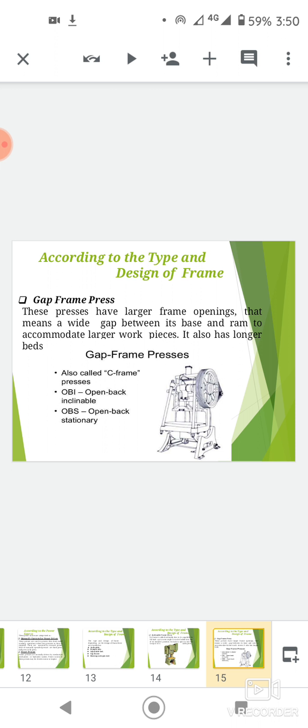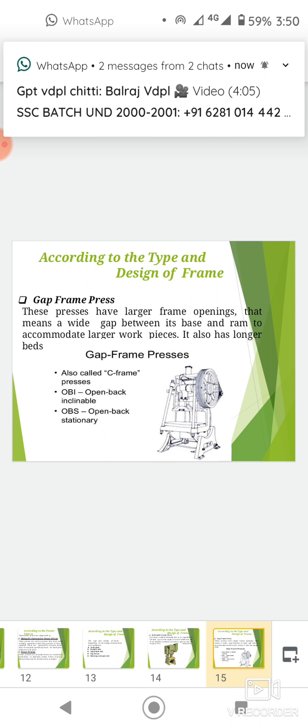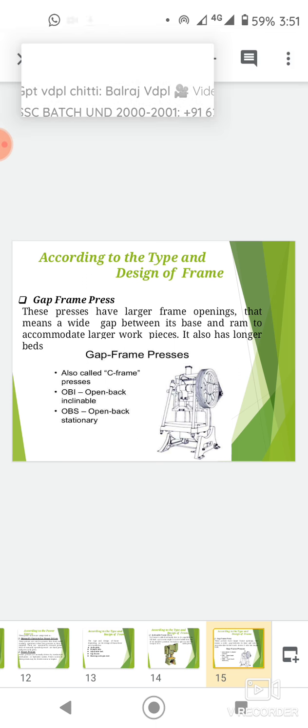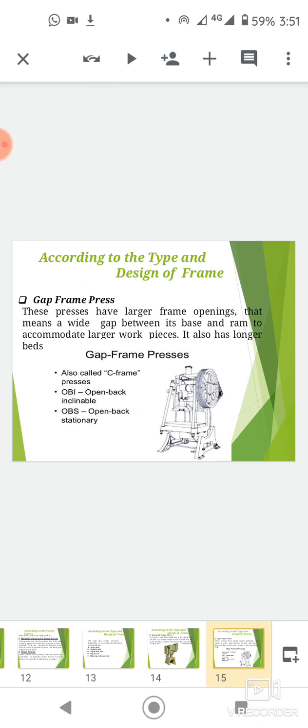Gap frame. Gap frame is made in the form of a C below the ram. This gap facilitates ease in die setting and feeding the stock and permits the press to be used for wide components.